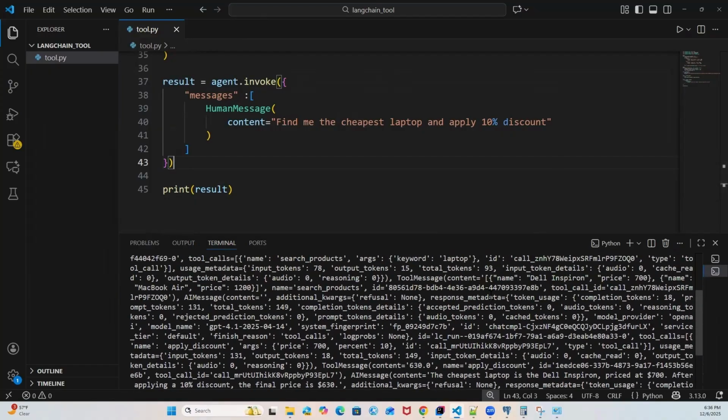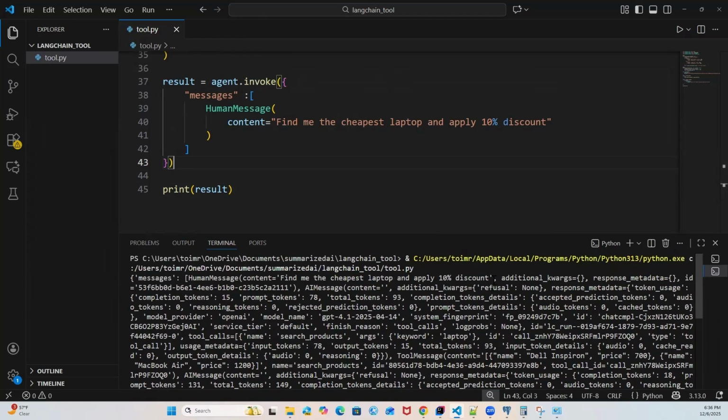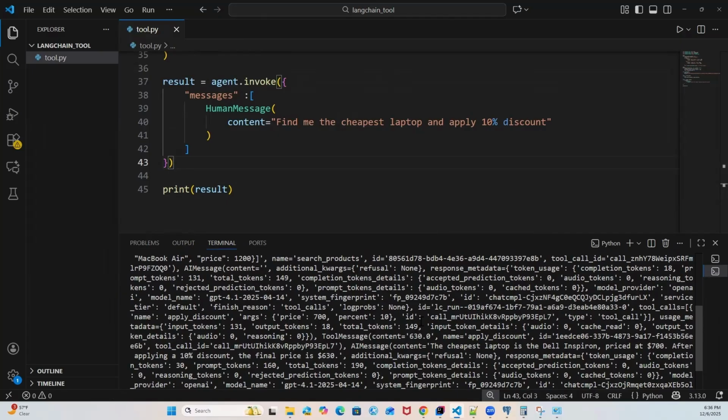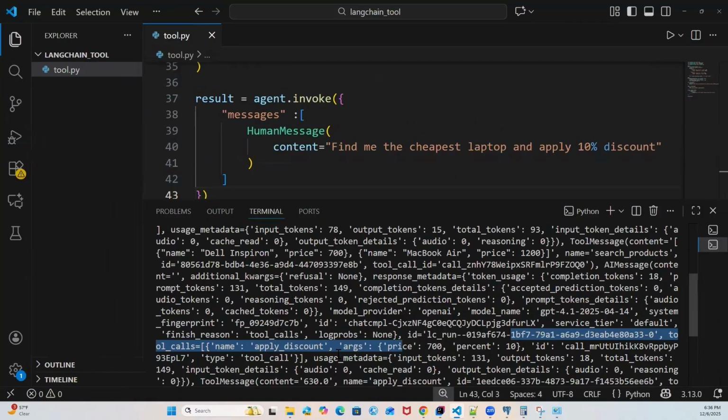Now you see, we got this response. We got a very big JSON, and within the JSON we have our response. It says AIMessage, and we have content. Let me increase the font.